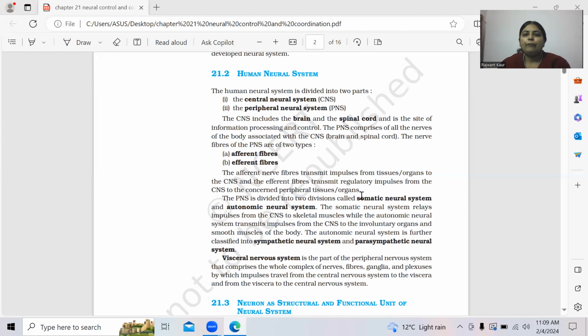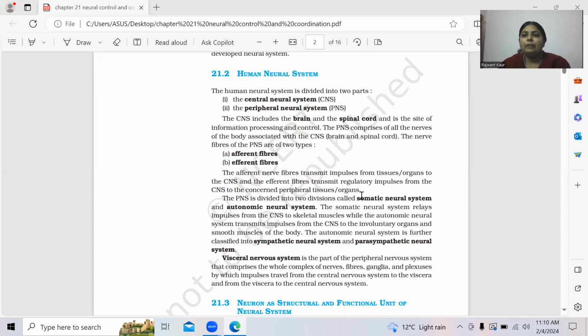Children, what are afferent nerve fibers? These afferent nerve fibers transmit impulses from tissues or organs, and these impulses finally enter into the central nervous system. And what are the efferent fibers? These efferent fibers transmit regulatory impulses which they receive from the central nervous system, and they send them to the peripheral tissue, the target tissue or the target organ.